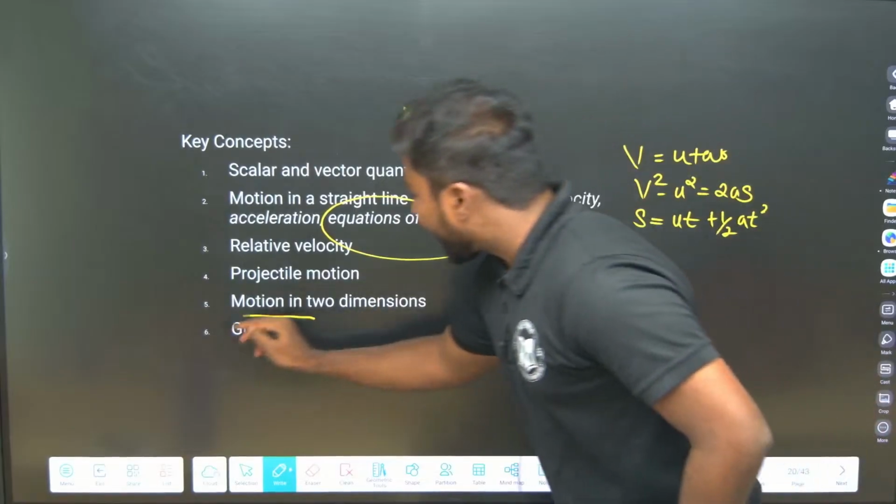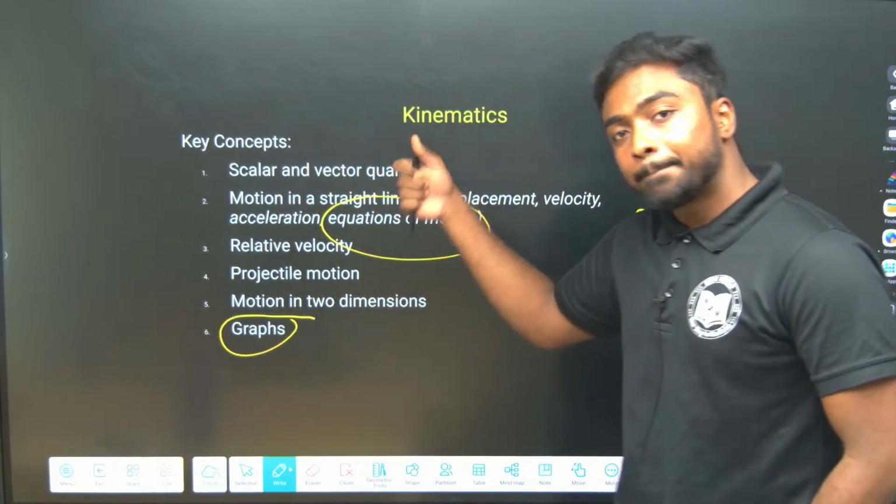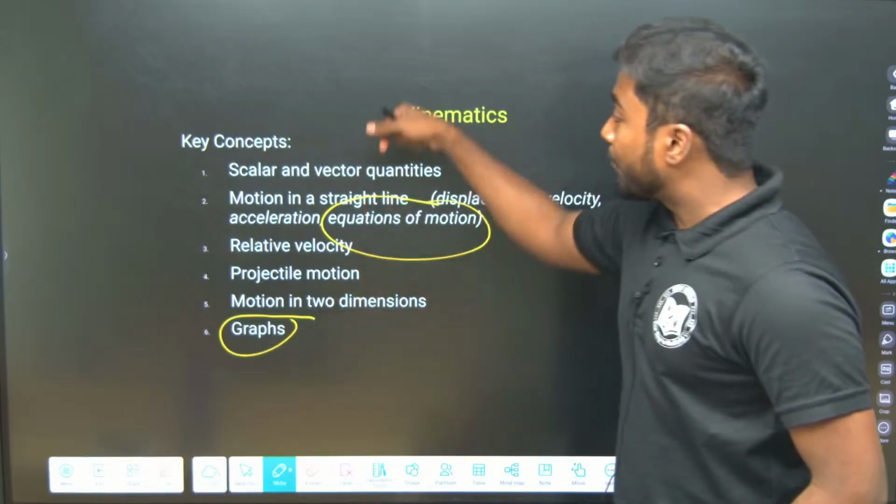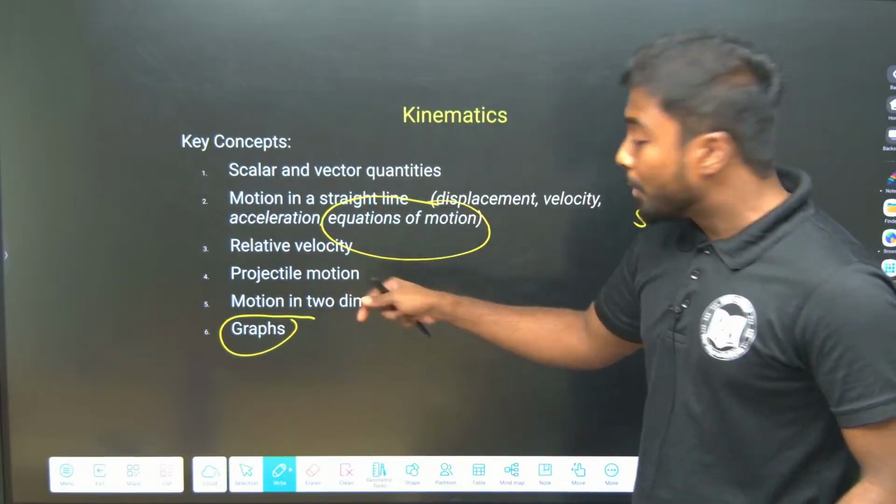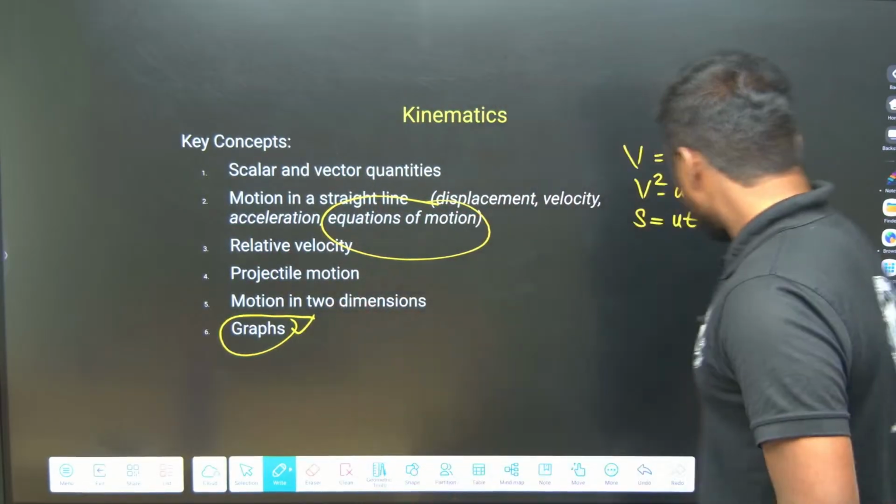Yes, this graph is there, no? We'll cover these graphs in basic mathematics itself. Then when we come to the kinematics part, you will do the graphs easily.